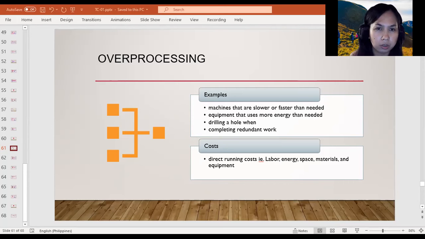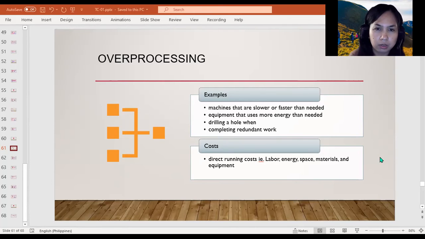Now, what does this waste cost us? The cost of overprocessing waste can be measured by really observing the direct running costs. For example, labor, energy, space, materials, and equipment used to perform the unnecessary process. And basically, the cost of processing boils down to the simple fact that our people and machines are not adding value as efficiently as they can. All right. And so by eliminating all forms of processing, things like productivity will most definitely increase.